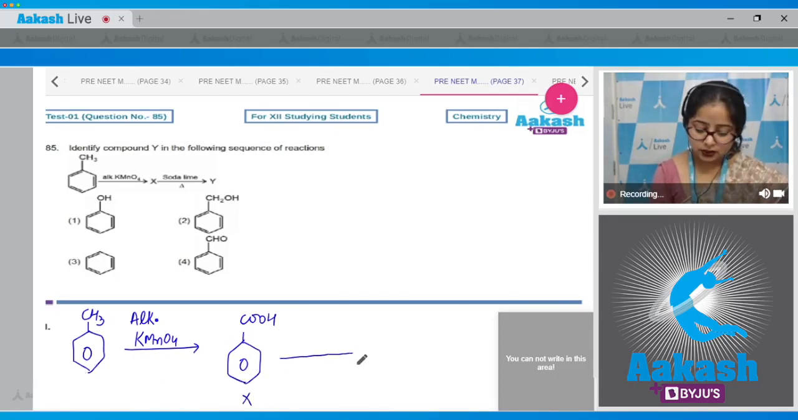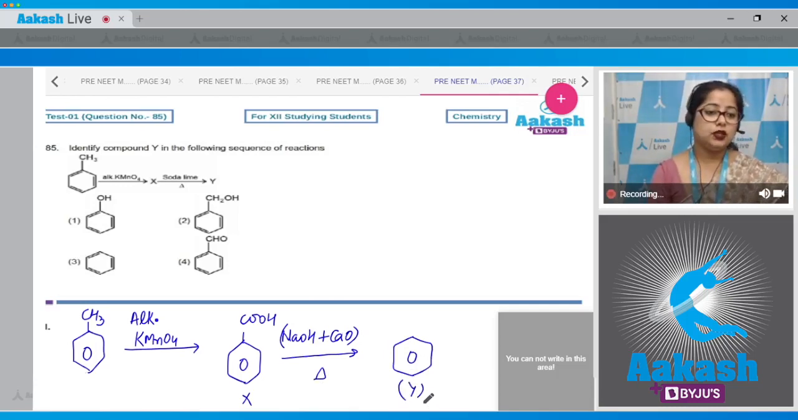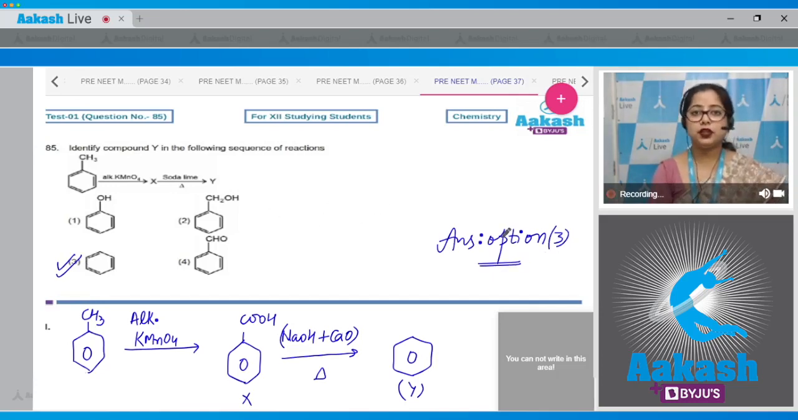This is X. This on reaction with soda lime, which is NaOH plus CaO, undergoes decarboxylation and the product obtained is benzene. This is Y. That means the product Y in the above reaction is option number 3. Students, here we have completed 35 questions and next we have to start with section B.